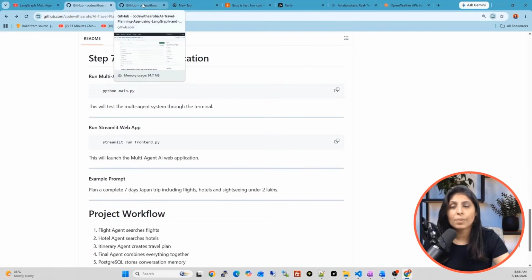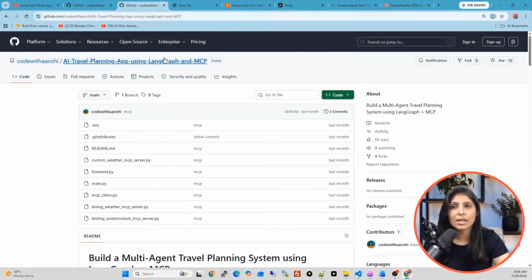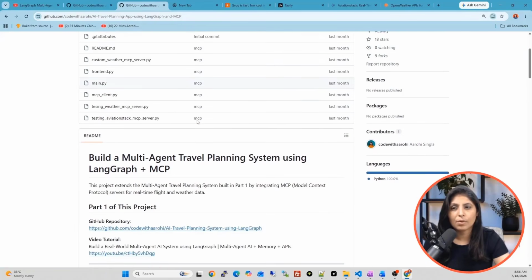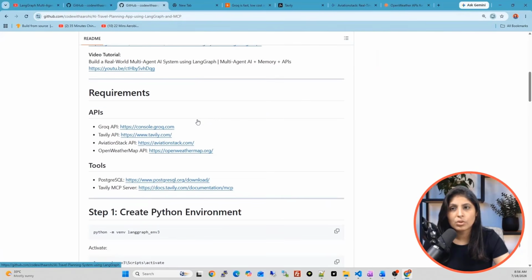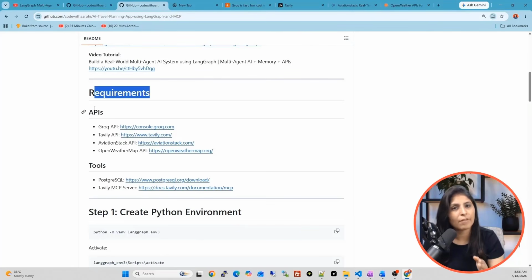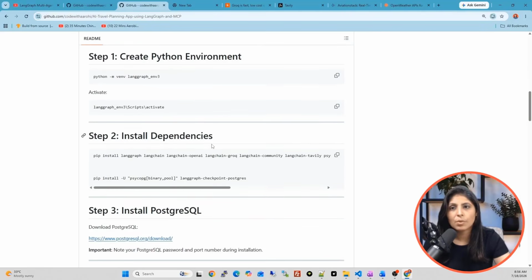Then let's open the GitHub repo of the second project, part 2 of our project. And this is the GitHub repo of that. Keep on scrolling. See, we are using the same APIs. So once you set up the environment from the part 1 video, you don't need to install modules again in part 2. Okay. So just keep on scrolling.